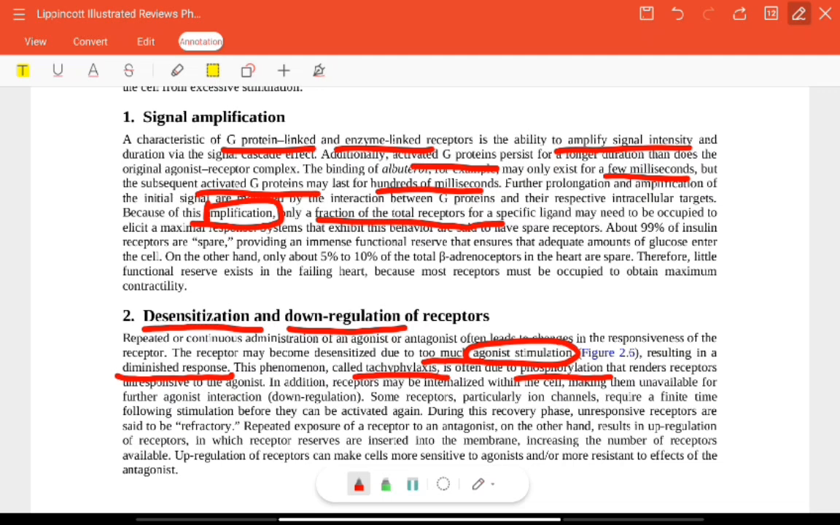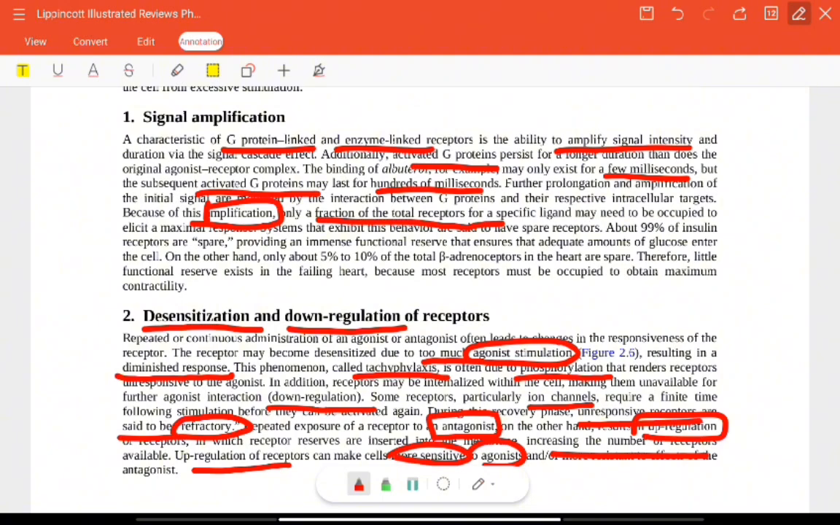Receptors can also be down regulated, which means some receptors, especially ion channels, require finite time following stimulation before they can be activated again. During this recovery phase, unresponsive receptors are said to be refractory. Now repeated exposure to an antagonist, on the other hand, will result in upregulation, in which receptor reserves are inserted in the membrane, increasing the number of receptors, and this upregulation can make the cell more sensitive towards the agonist next time.